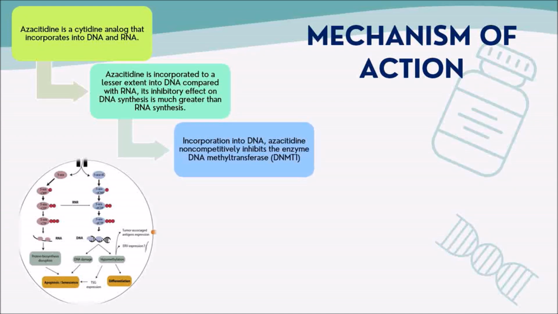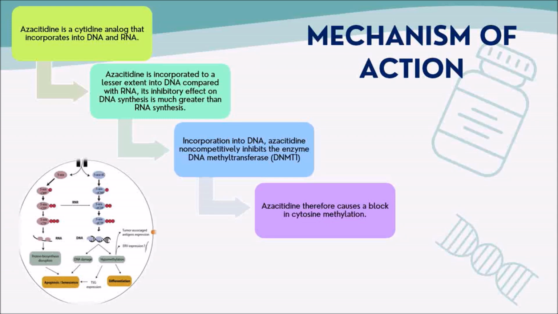Incorporated into DNA, azacitidine non-competitively inhibits the enzyme DNA methyltransferase. DNMT1 is an enzyme which is responsible for DNA methylation inheritance. Azacitidine therefore causes a block in cytosine methylation. In conclusion, azacitidine induces apoptosis and cell cycle arrest in cancer cells by upregulating p53 and downregulating BCL2, which are the two main important proteins involved in regulating cell survival and death.